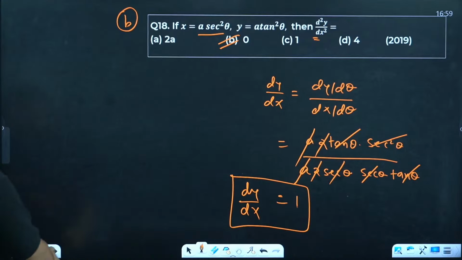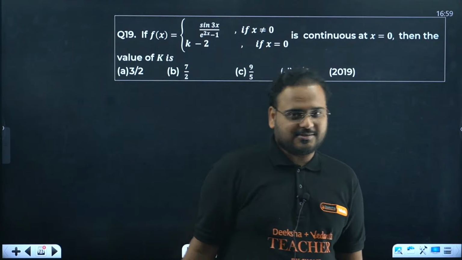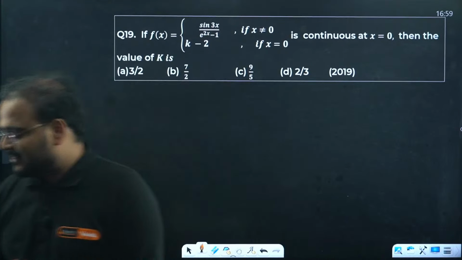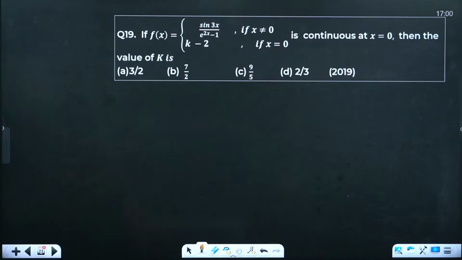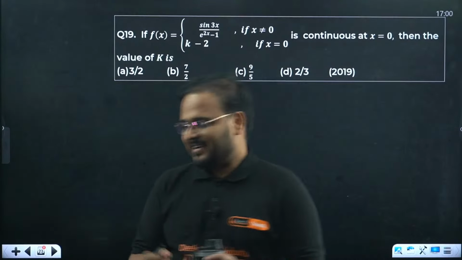A math learning is playing KBC with me. Is the answer fixed? Computer ji, lock this answer, right? So A math learning, which is Vicky, is playing Kaun Banega Crorepati with me, right?